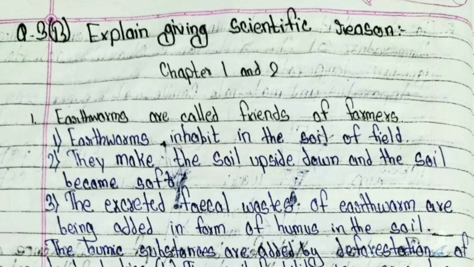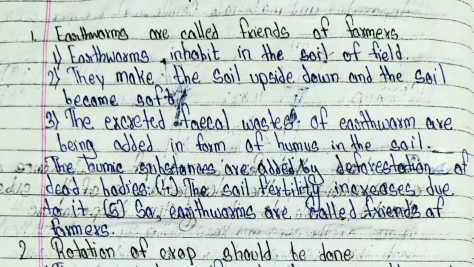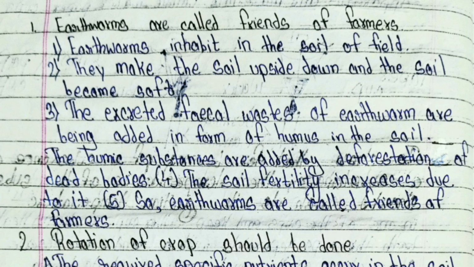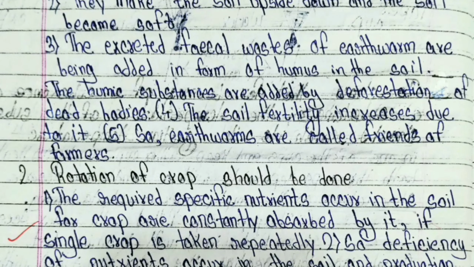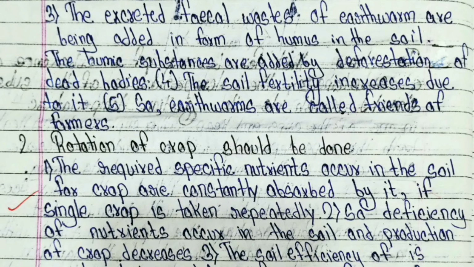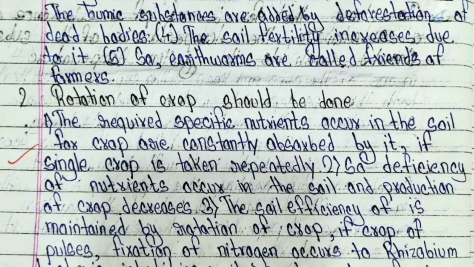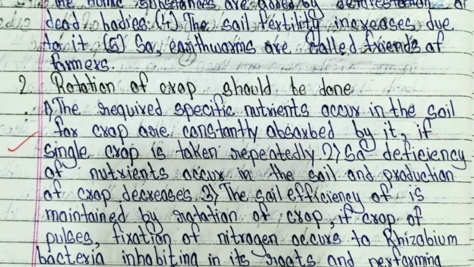Class 8 Science assignment, Question 3B. Explain giving scientific reason. Chapters 1 and 2, number 1. Earthworms are called friends of farmers. Answer: 1. Earthworms inhabit the soil of fields. Second, they make the soil upside down and the soil becomes soft. Third, the excreted fecal wastes of earthworms are added in the form of humus in the soil. The humic substances are also added by the decomposition of dead bodies. 4. The soil fertility increases due to it. 5. So earthworms are called friends of farmers.